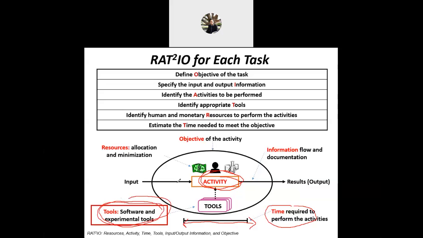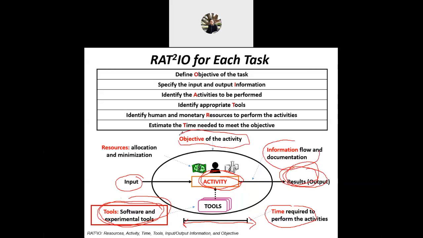Further from this, resource, activities, time, tools, so that we can generate the necessary information. We have an input and then we can generate the information. This is the output, information flow and documentation. By all these characteristics, you can get the result or output information, which is to meet the given objective.